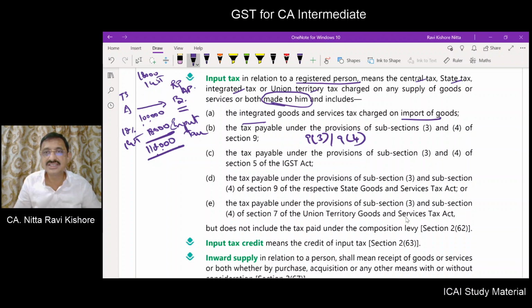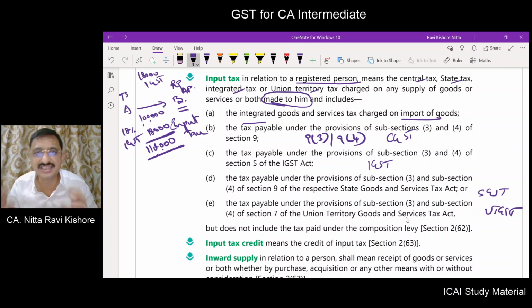This is as far as CGST is concerned, reverse charge CGST. This is reverse charge IGST. This is reverse charge SGST. This is reverse charge UTGST. See the definition. It is half a page, but if you analyze and understand, it is very easy. So input tax in relation to a registered person means CGST, SGST, IGST, UTGST, right?